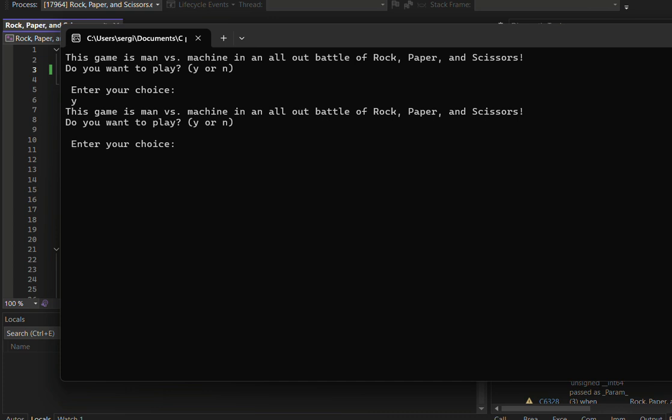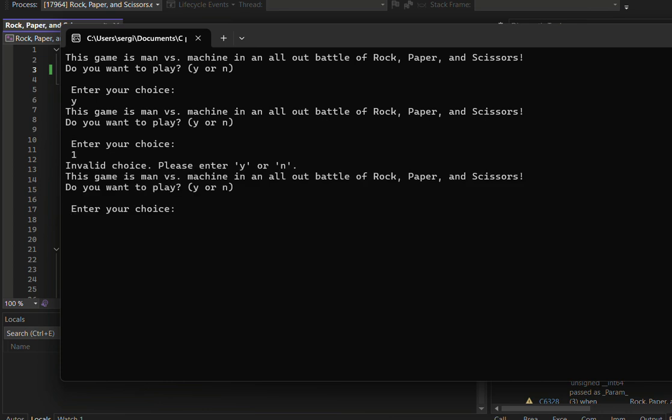Next, we're going to enter an invalid user response. We'll enter 1, and that's going to prompt the code for the error handling, which indicates to the user this is an invalid choice. Please enter Y or N. After that code is run, it restarts us right back at the display menu.